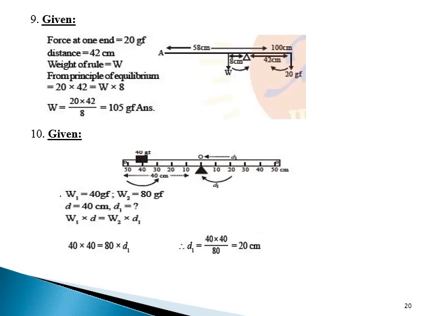We'll discuss the 10th one. The diagram below shows a uniform bar supported at the middle point O. The weight of 40 gf is placed at a distance 40 cm to the left of point O. How can you balance the bar with a weight of 80 gf? Here they have given W1 is equal to 40 gf, W2 is equal to 80 gf, D is equal to 40 cm, D1 is equal to question mark. W1 into D is equal to W2 into D1. We will get the value of D1 as 20 centimeter.